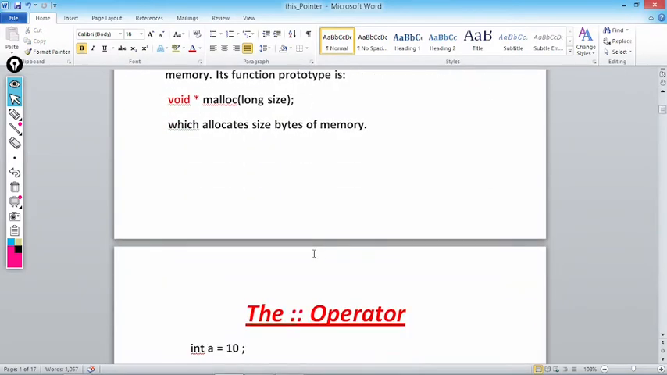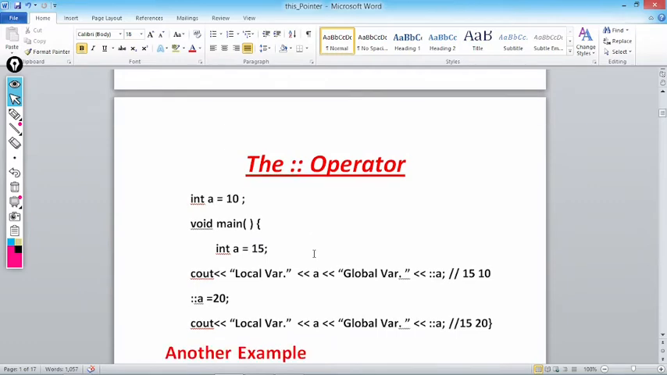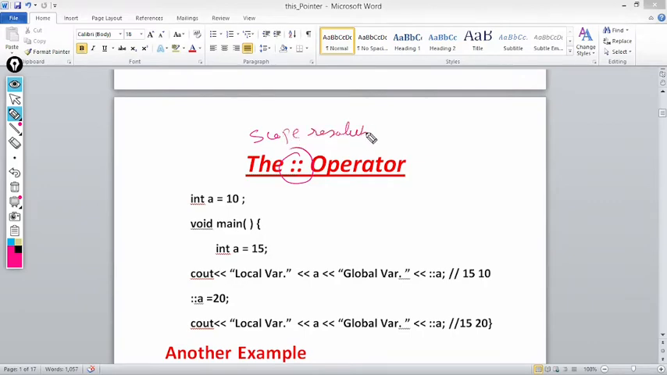Okay, let's move to the next topic, the scope resolution operator. Now as the name specifies, what is this double colon? This is known as the scope resolution operator. This is new in C++. It resolves the what? It resolves the scope.